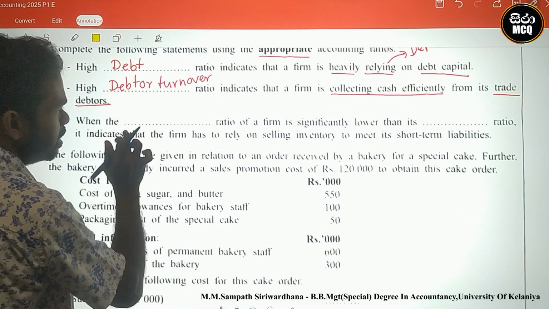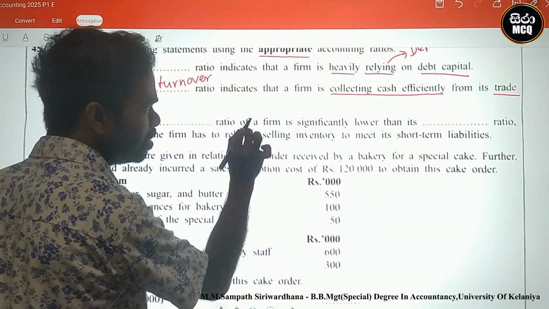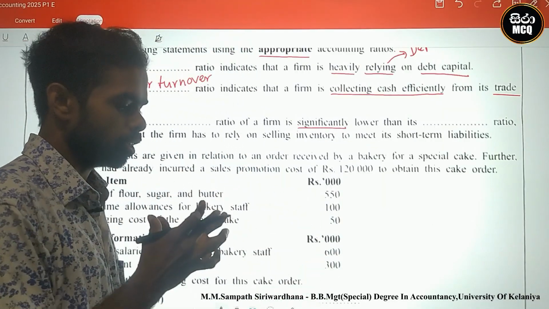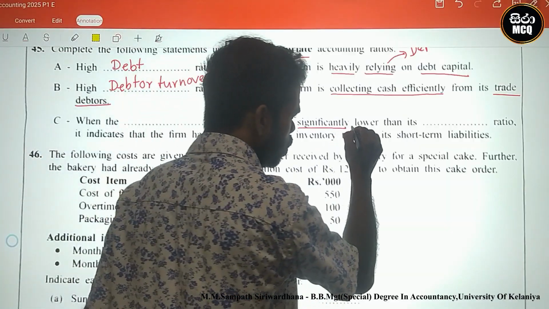Look here, when the blank ratio of the company is significantly lower, there is a large amount of portion.